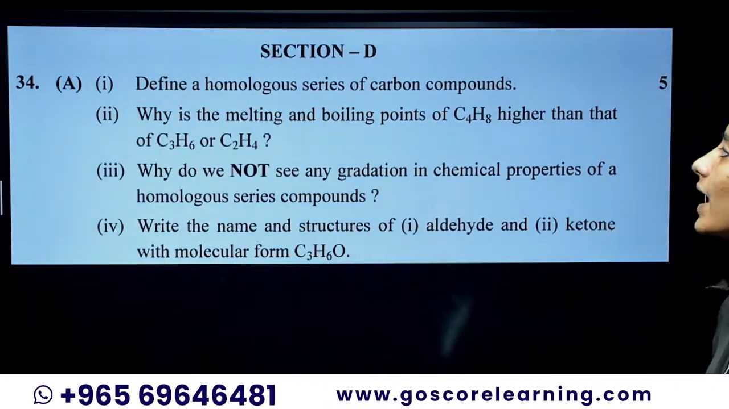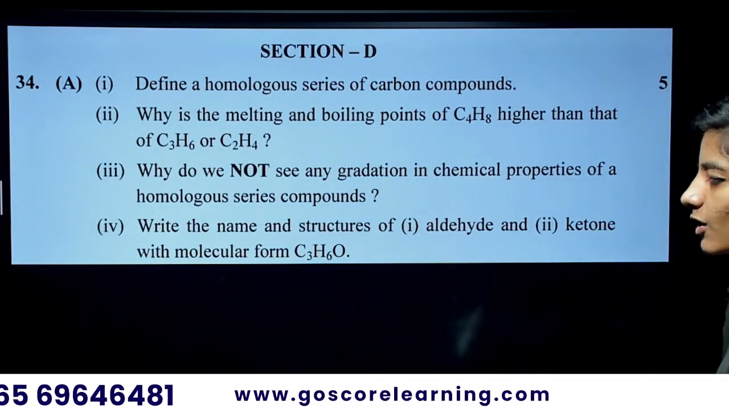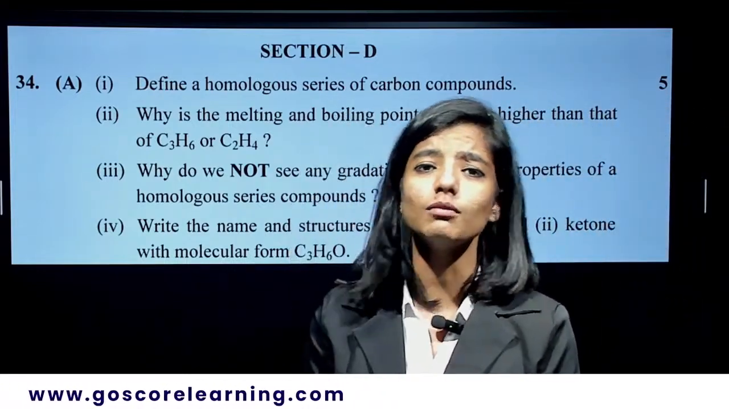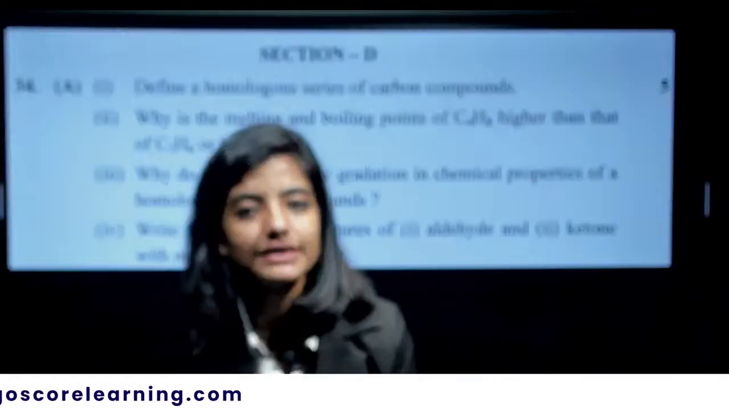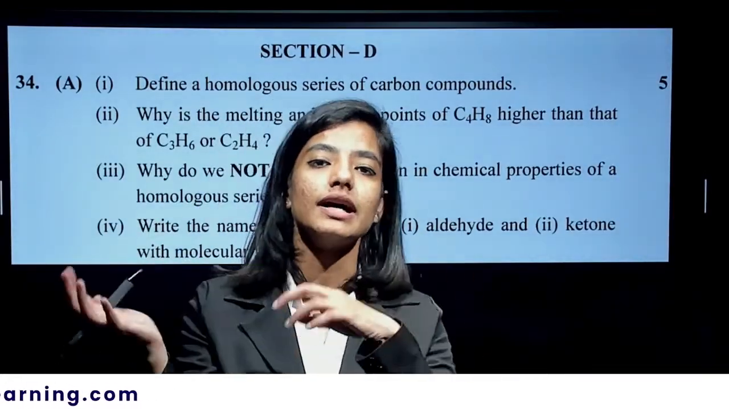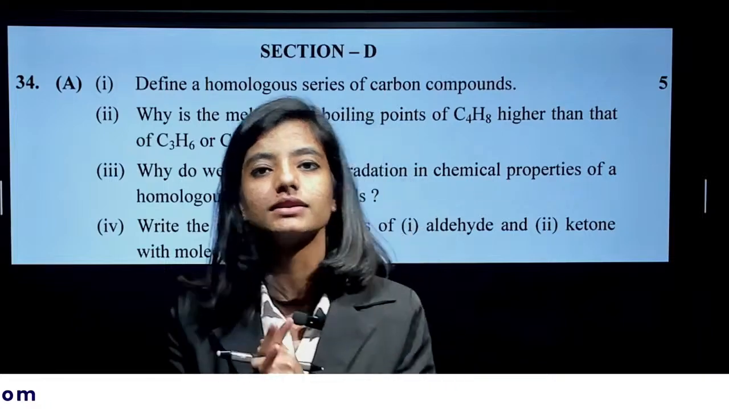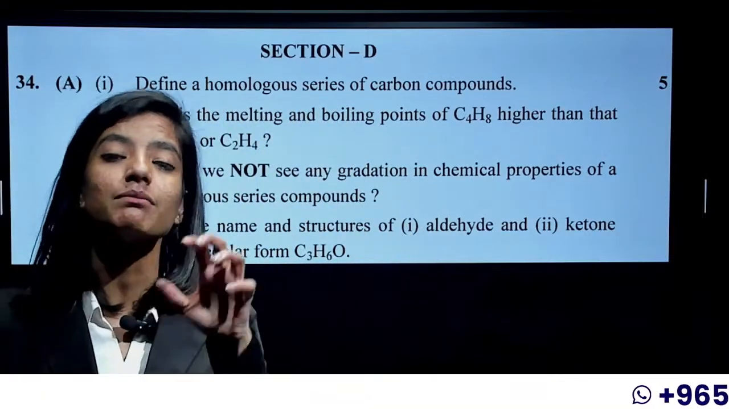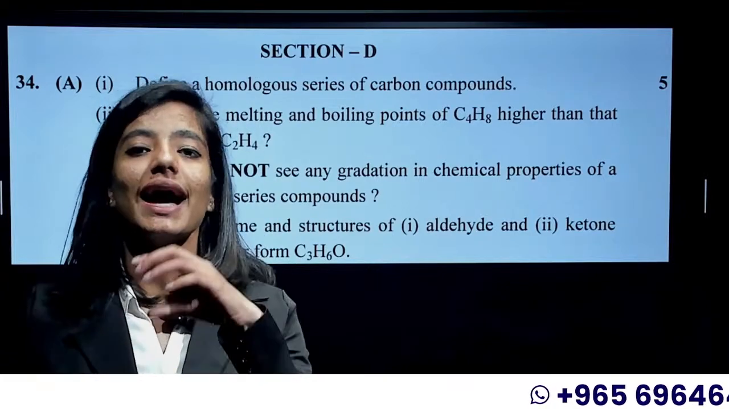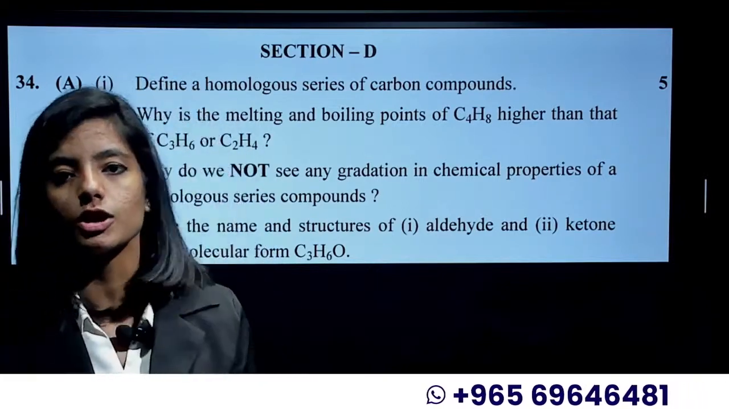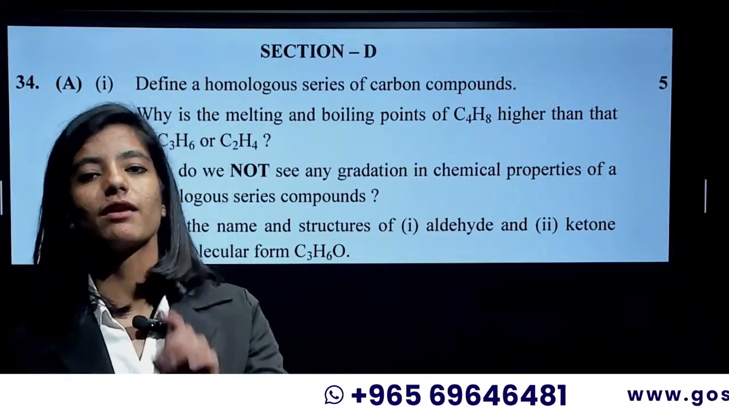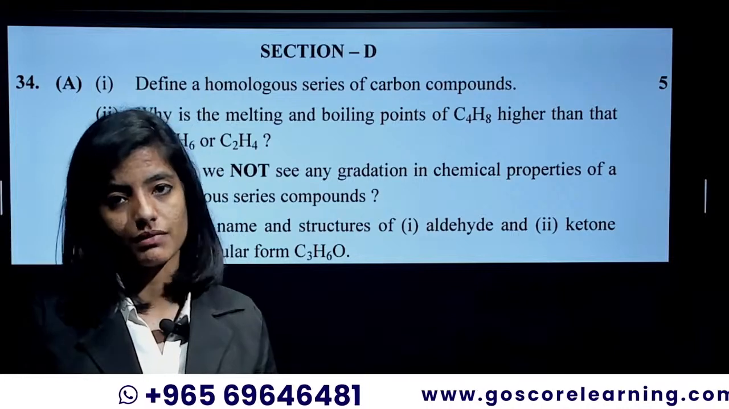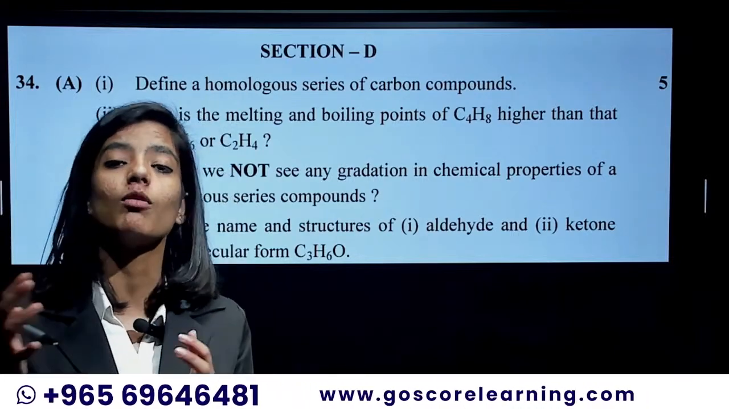Section D. Define the homologous series of the carbon compounds. What are homologous series? A homologous series is a group or family of compounds which have the same chemical property and the same functional group, and which only differ by one CH2 group or 14 unit mass. Okay, that's how you define a homologous series.